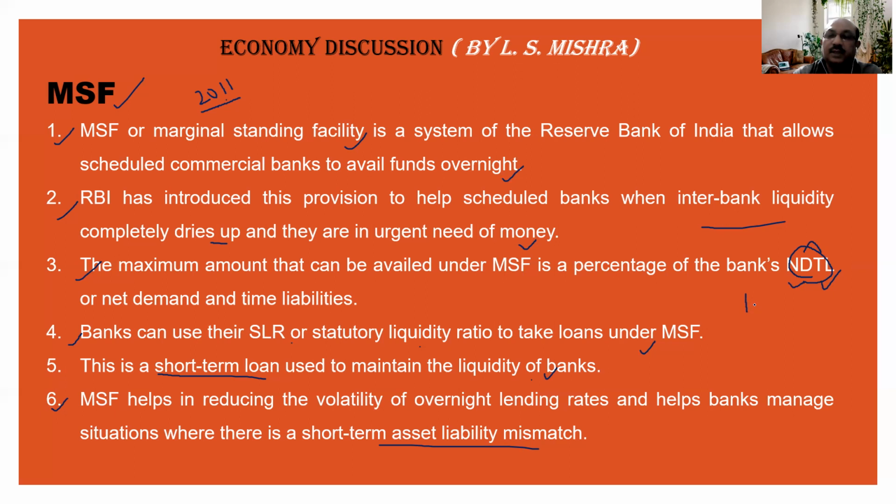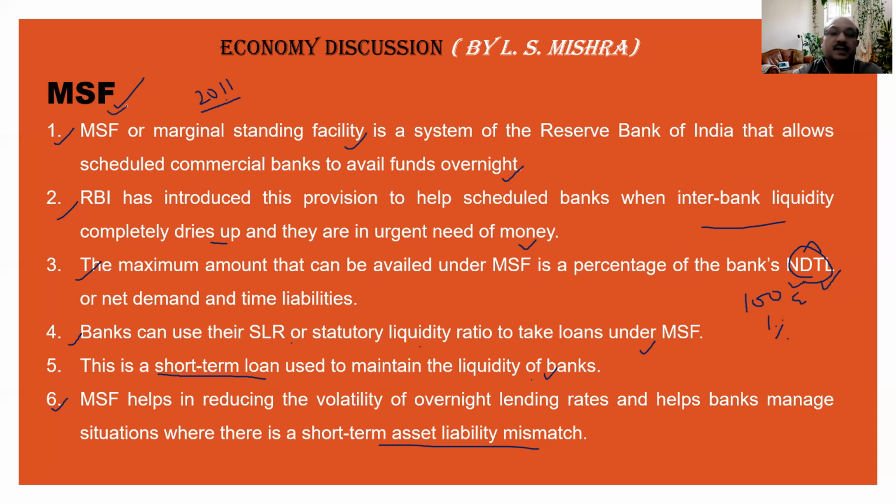Suppose the NDTL of that particular bank is 100 crore, and under repo, the bank can avail only 1%. So 1% of 100 crore is 1 crore. And suppose that bank needs more than 1 crore, then what would happen? In such a condition, the bank can avail an extended loan facility from RBI under MSF.